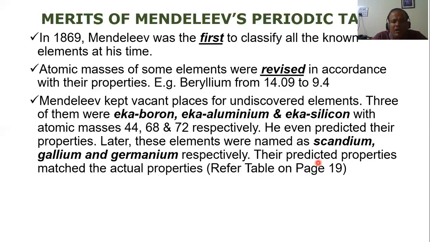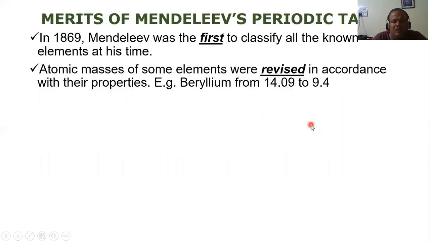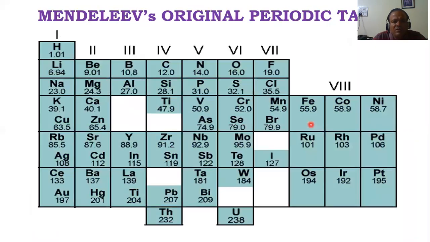Now let's go to the table. I'll show you where he had kept spaces for Eka boron, Eka aluminum, and Eka silicon. I'm going backwards. Can you see here? This was the place for Eka boron, Eka aluminum, and Eka silicon. And then can you see he had kept some gaps here for the undiscovered elements? He was a very smart fellow. He kept gaps here, and here also there is a gap. So he kept gaps in his periodic table for the undiscovered elements.